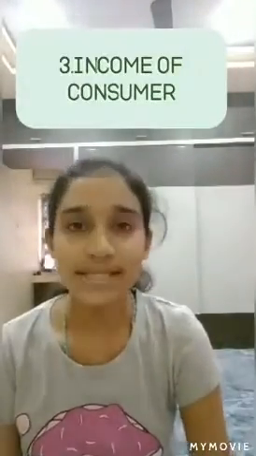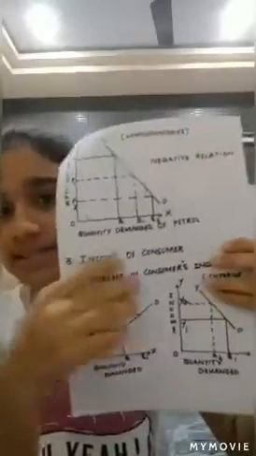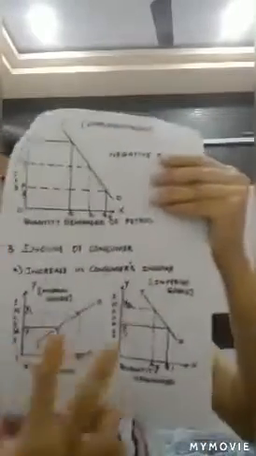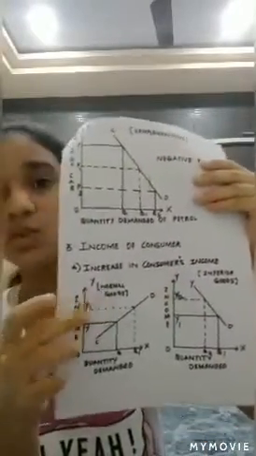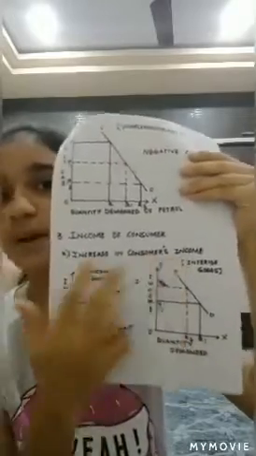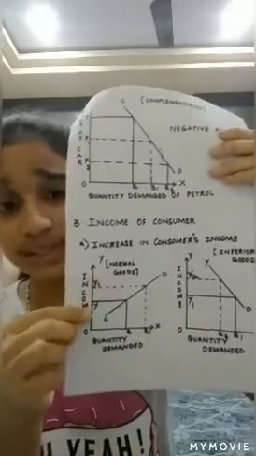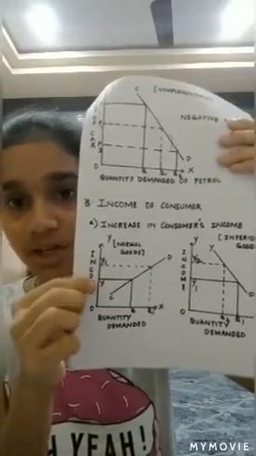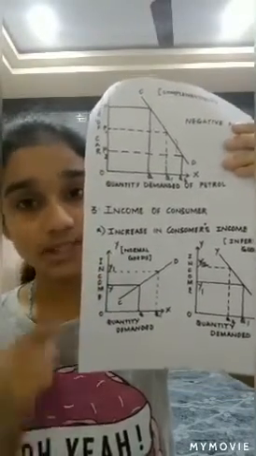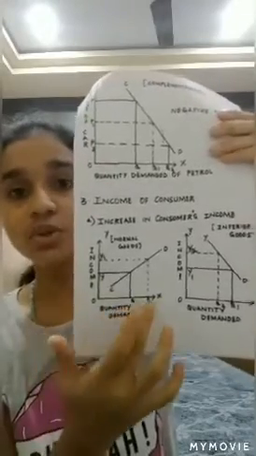And the third one is about the income of the consumer. In this, we have two cases: an increase in the income of the consumer, and the decrease in the income of the consumer. In the first case, the increase in the income of the consumer, we have two types of goods, namely normal goods or superior goods, and inferior goods. In normal goods, when the income of the consumer increased from Y to Y1, we can find that the quantity demanded also increased from Q to Q1.